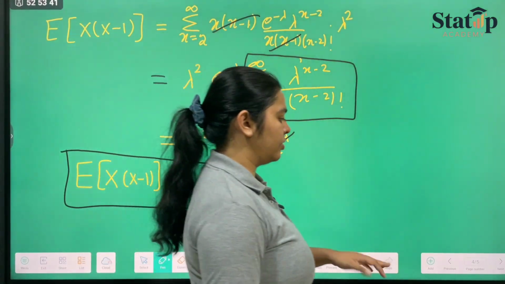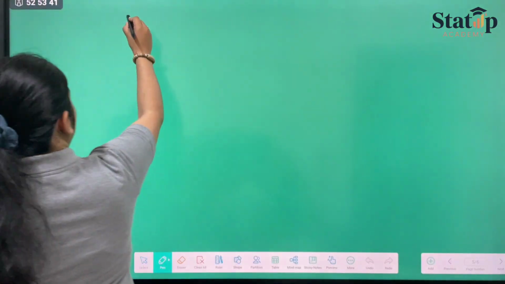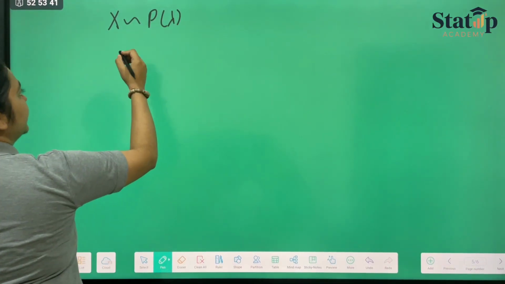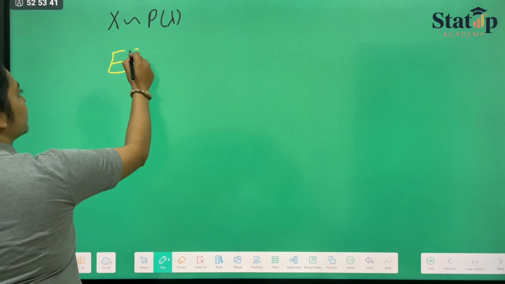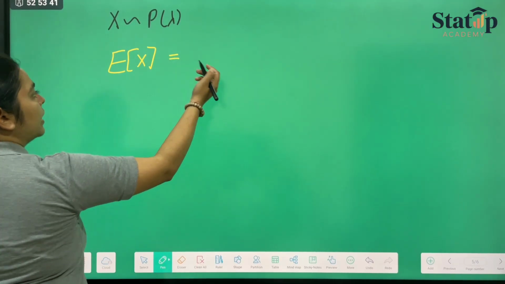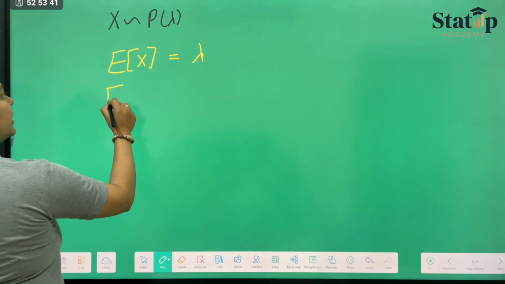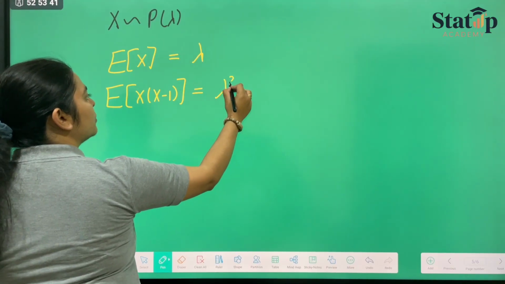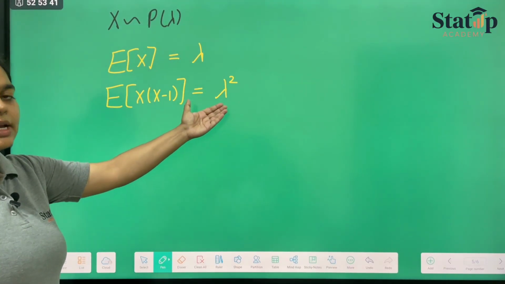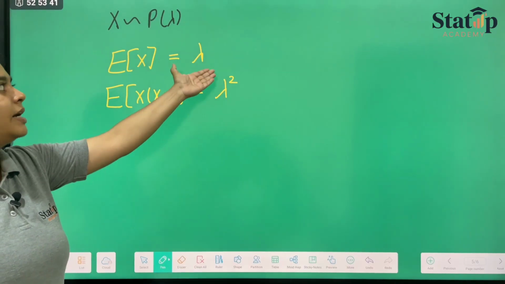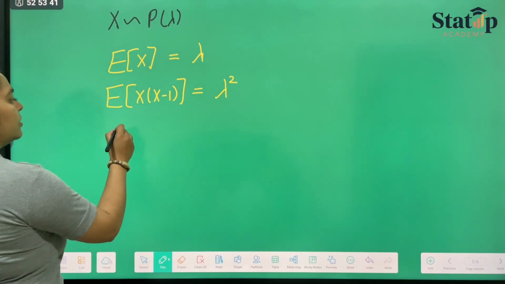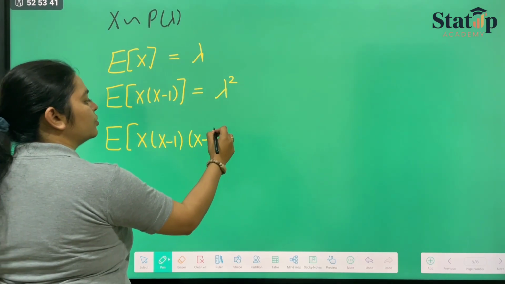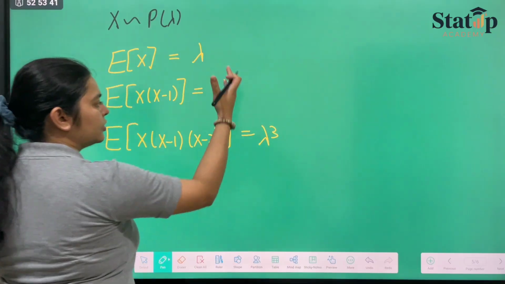Now, following this trend, if x follows Poisson distribution with lambda parameter, then expectation of x is nothing but equal to lambda. Expectation of x, x minus 1, two numbers are there, then it is equal to lambda square. Means lambda square is an unbiased estimator of x, x minus 1. Lambda is an unbiased estimator of x. And expectation of x, x minus 1, x minus 2 will be equal to lambda cube by this theorem also.